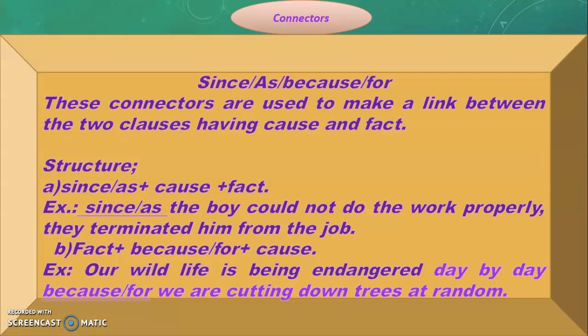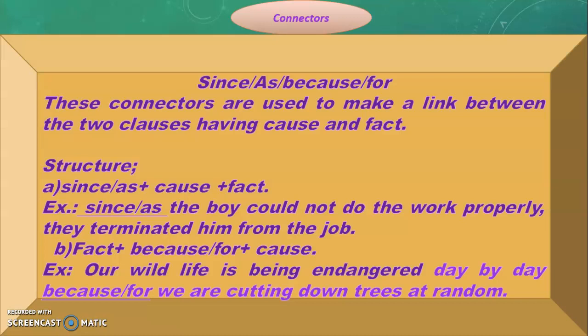Now look at the second structure. Actually, this is a bit reverse of the previous one. Now, the fact is in the beginning. In the middle, there are connectors like because or for. And after because or for, in the second clause, we have to use the clause which expresses the cause. Now look at the example. Our wildlife is being endangered day by day because or for we are cutting down trees at random.